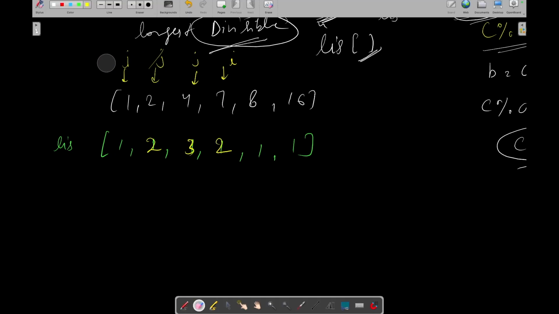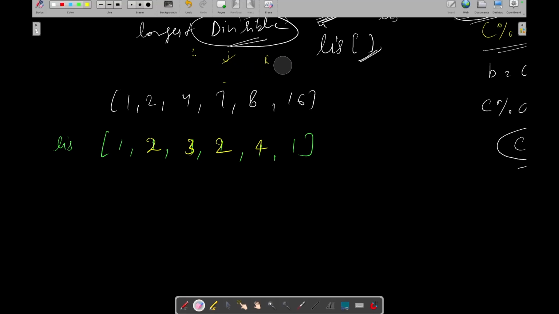Now j will go out of bound, so we will increment I. Now I is pointing to 8, and j is pointing to 7. Is 8 divisible by 7? No. Now let's decrement j. 8 is divisible by 4? Yes. So let's update it with 3 plus 1, which is 4. Now j is pointing to 2. 8 is divisible by 2? Yes, 2 plus 1 is 3, but we are already at the maximum. Now let's decrement j. 8 is divisible by 1? Yes, so 1 plus 1, but it's already at the maximum value, so we will not update it.